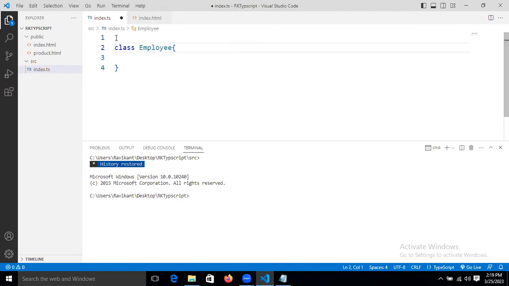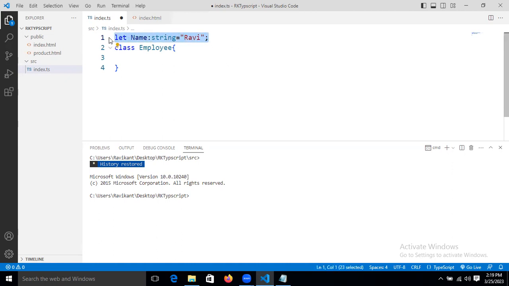But we can declare the variable outside of the class. That variable is called a module variable. Now see, there is no issue in that.